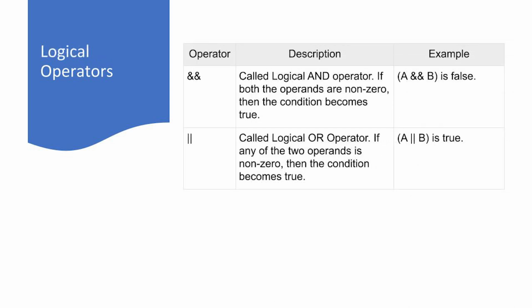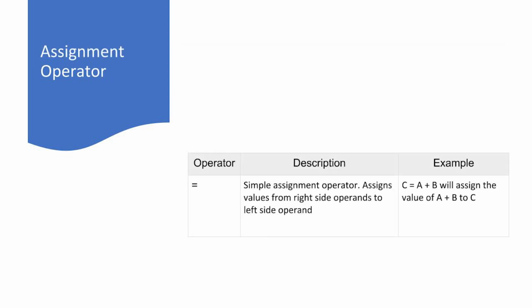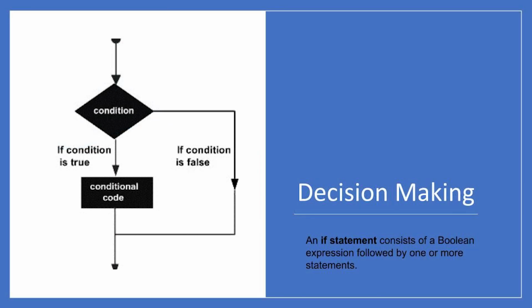Logical operators will allow you to make a decision based on multiple conditions. If you put together two ampersand symbols, or and symbols, it is called logical AND. If you put together two pipe symbols, it is called logical OR. Assignment operator is useful to assign value to a variable. Equals to symbol is used as an assignment operator in all the programming languages, and it is one of the most used operators.